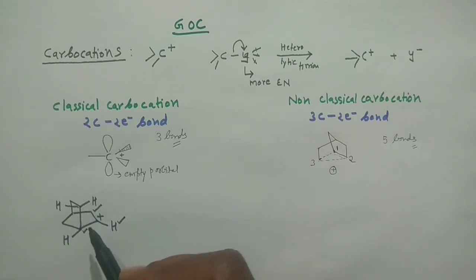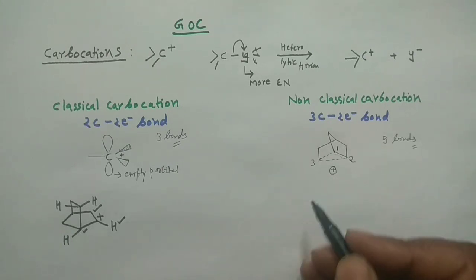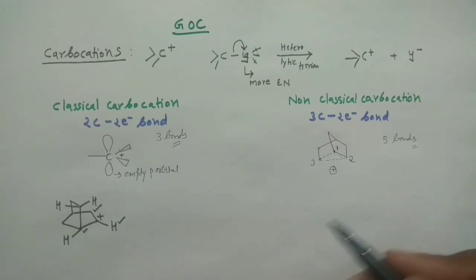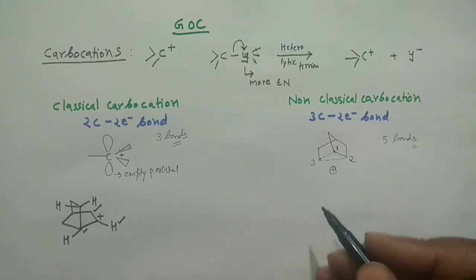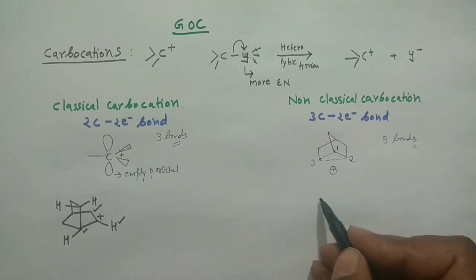Okay, and you can draw the resonance structures for this one also, right? However, I'm not going to draw those resonance structures here, but if you want, you can very easily draw them. And now if you want to know the structure of the non-classical one in the same way, you can draw the non-classical structure in that manner.